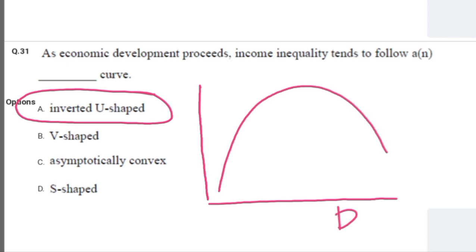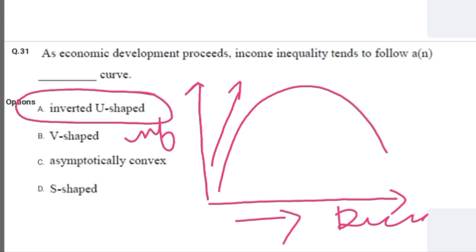We have the development on this axis and inequality on the vertical axis. The Kuznets inverted U hypothesis tells us as development increases, inequality initially increases, but with the passage of time the inequality tends to decline. So the correct option would be inverted U-shaped.